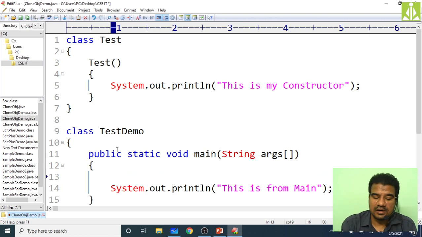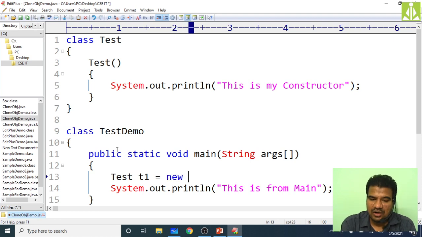Over here, create the object for your test class. So test t1 equals, we need to use the new operator. The object reference creation is over. Now we are allocating the memory. How are we allocating the memory? Using new followed by the constructor call. What is my constructor name? Test of. So this is my constructor call.